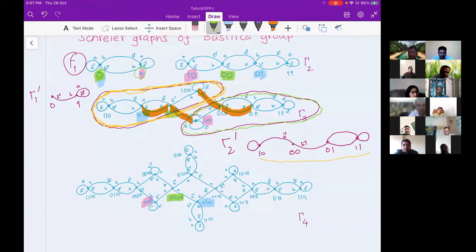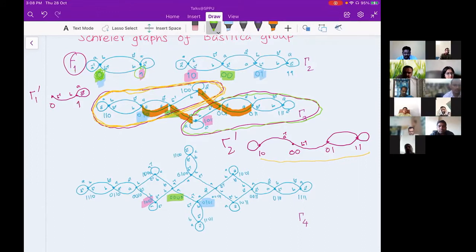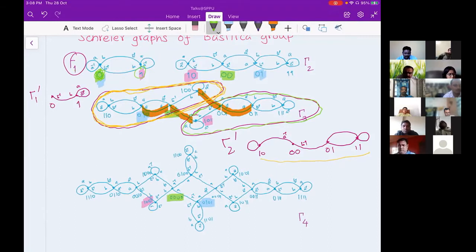And now here you see inside gamma 1, there are 4 edges. And here you are saying there are exactly 4 extra edges. Are you following me now? Yes. In addition to this, there is a loop at 0 in gamma 1, which is starting at 0 and ending also at 0. And therefore the extra edges again have a partition. Among those 4 extra edges, there are 2 edges